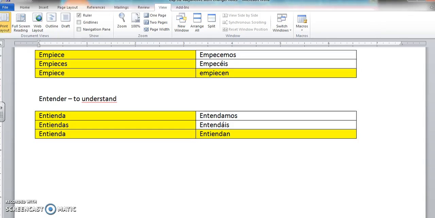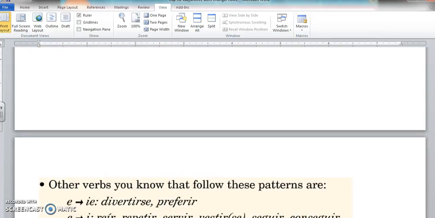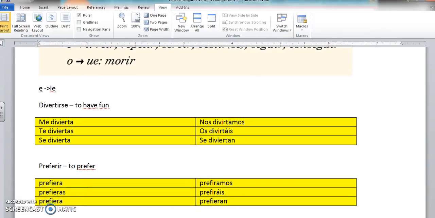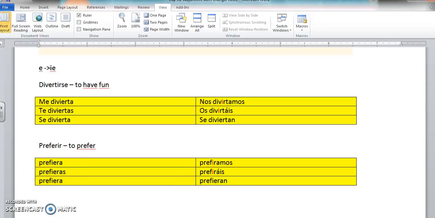Let's look at those conjugations. So divertirse and preferir, this E is going to go to an IE inside of the boot. And then outside of the boot, the E is going to go to just an I.